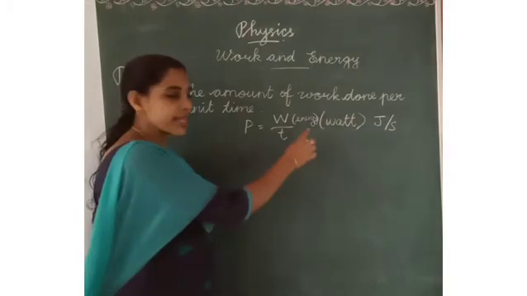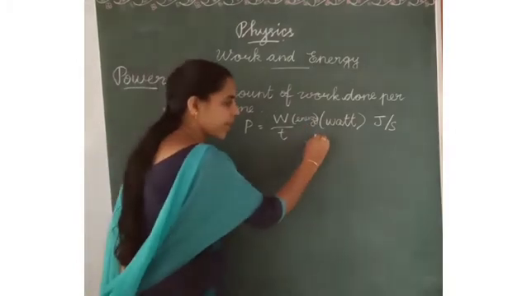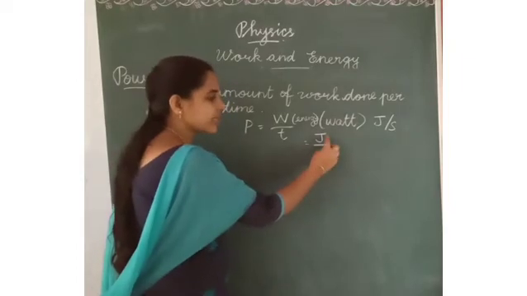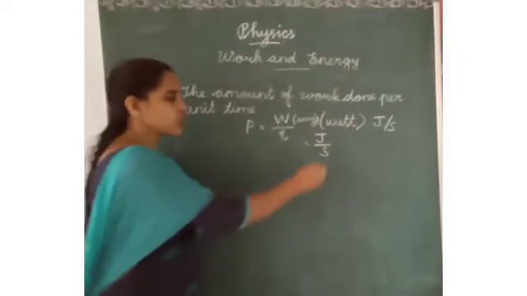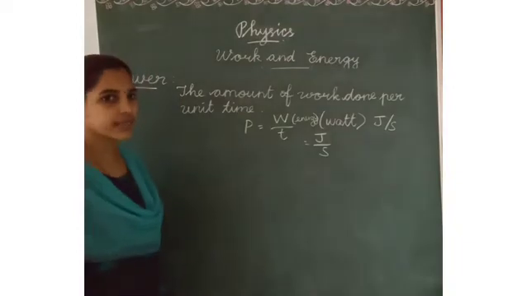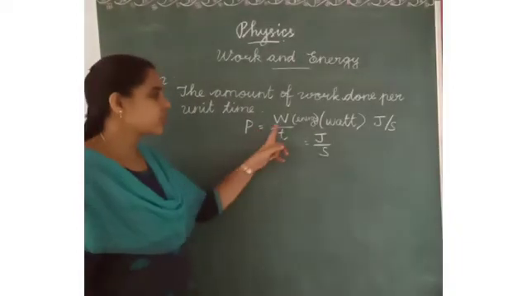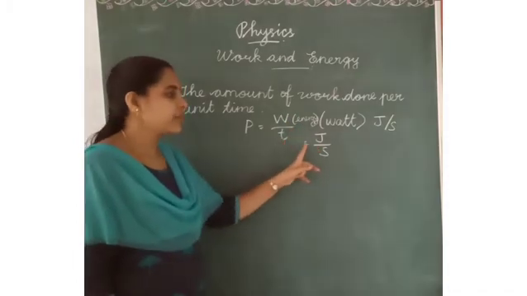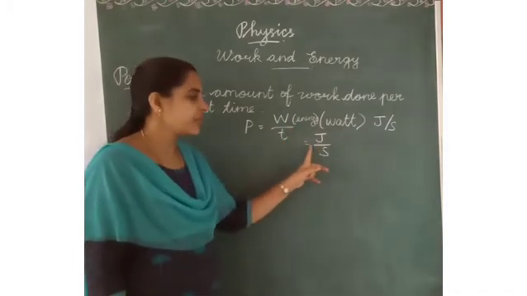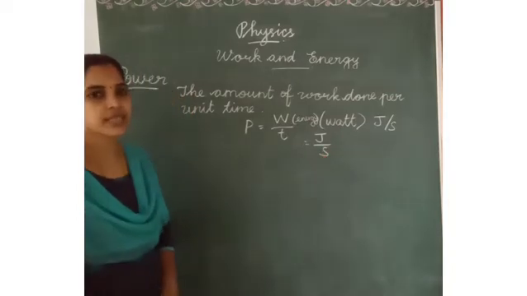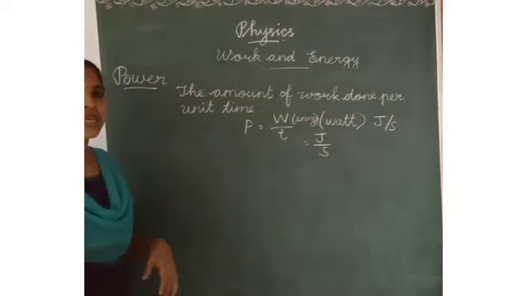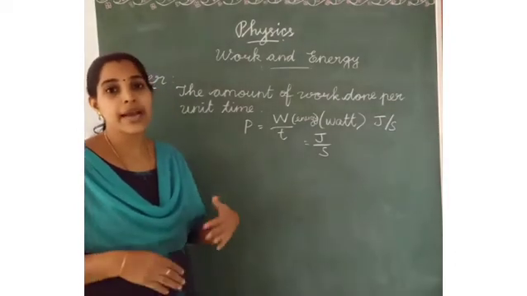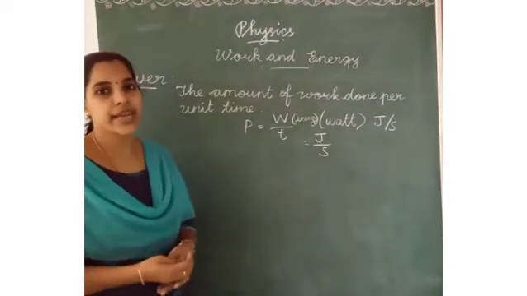The SI unit of energy is joule and the SI unit of time is second, so joule by second. Power is equal to work or energy by time. What is the SI unit of power? Joule per second.